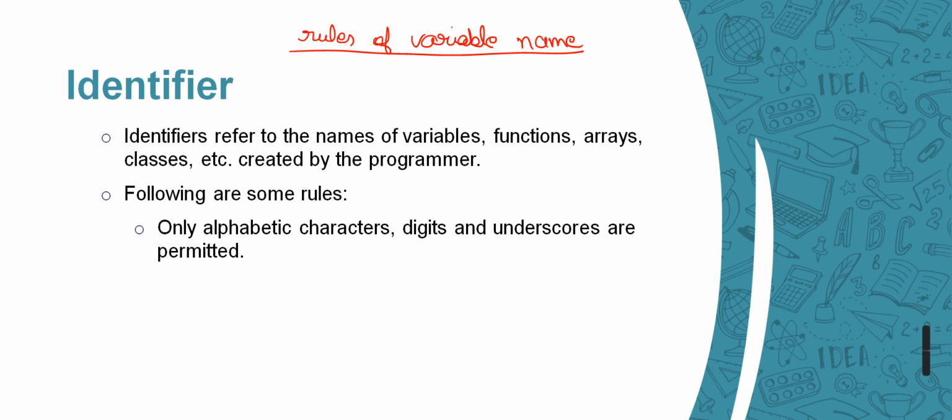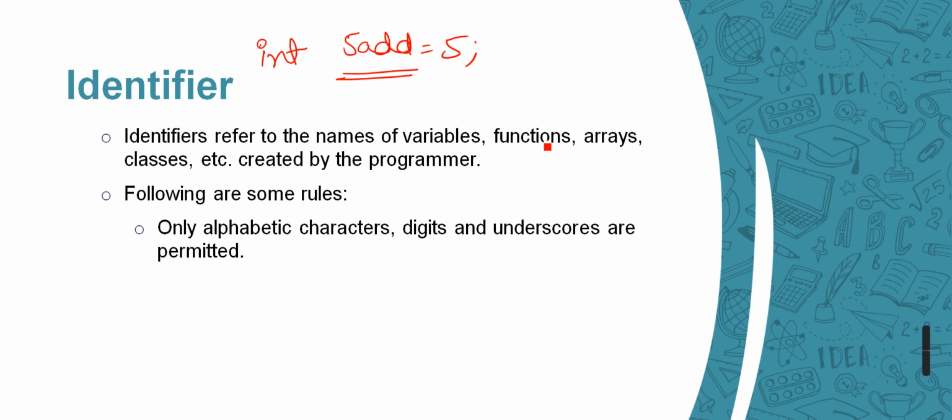Let me ask a question to you. We have talked about variable names, the rules for defining a variable name, right? So is this a right variable name?